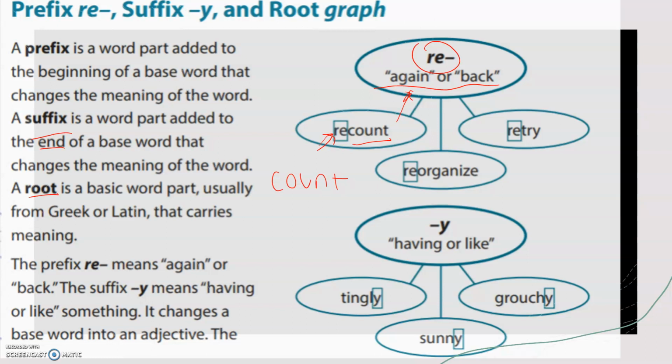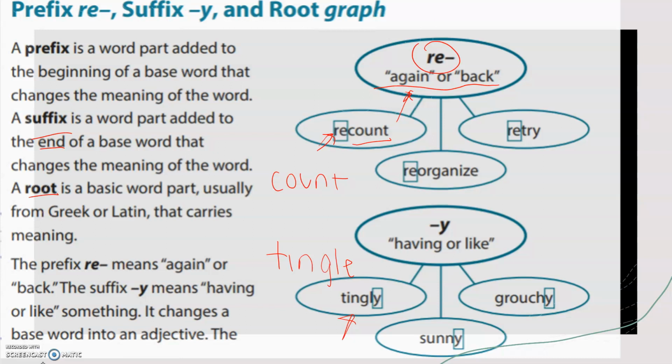Now, the suffix y means having or liking something. It changes the base word into its adjective. So when you add the suffix y to a base word like tingle, the meaning changes. So when you feel a tingle, you get tingly.